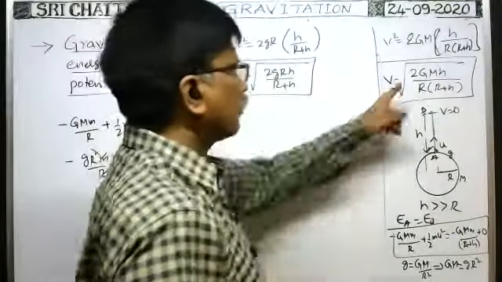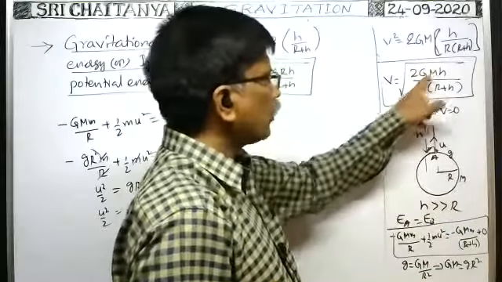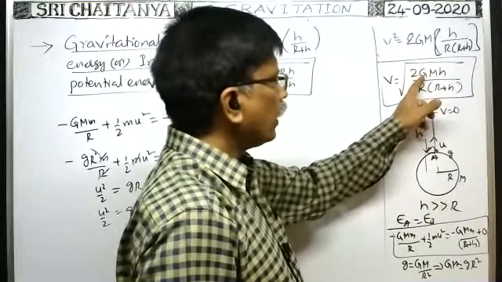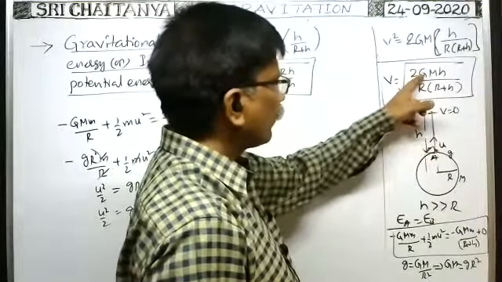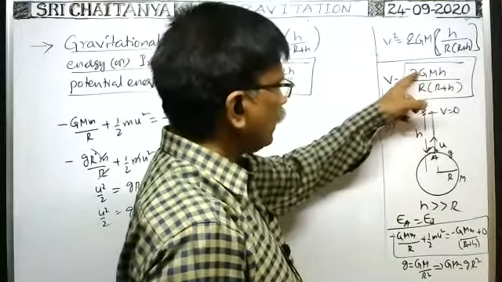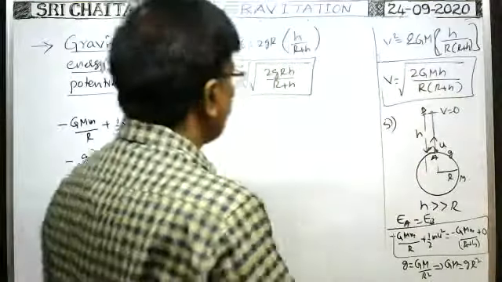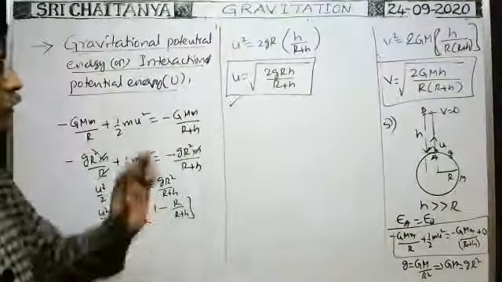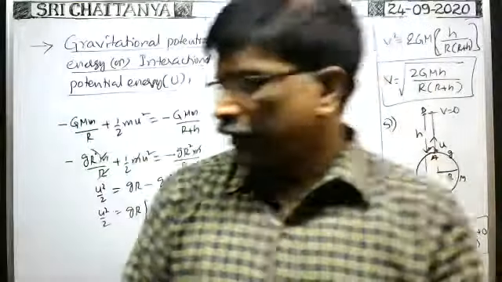Of course, from this only we can have capital G capital M is equal to g R square, so small g R square cancels. So 2 small g capital H by R plus H, you will get the same. So we can do it like this also. So in this way you have to do. Right. Next.